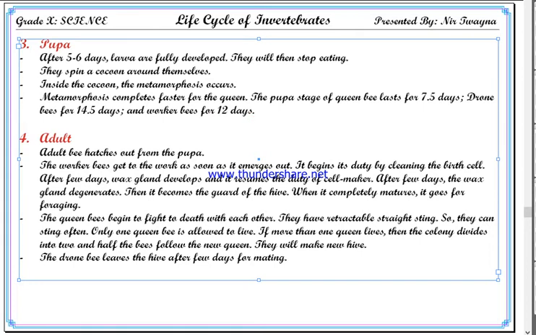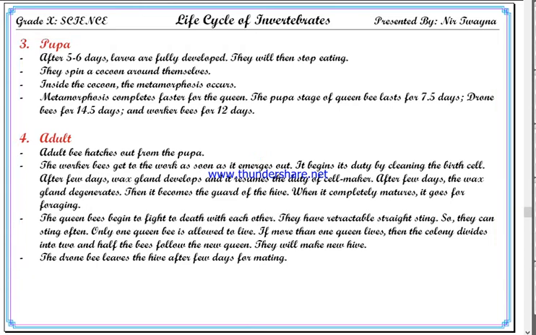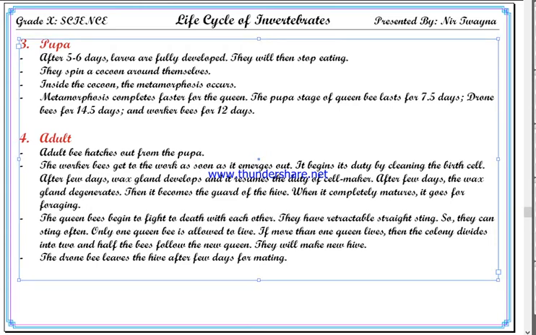Now let's discuss the adult. The adult bee hatches out from the pupa. If worker bees hatch out, they get to work as soon as they emerge, and they start by cleaning the birth cell, the cell in which they were born. After a few days, the wax gland develops and it resumes the duty of cell maker.